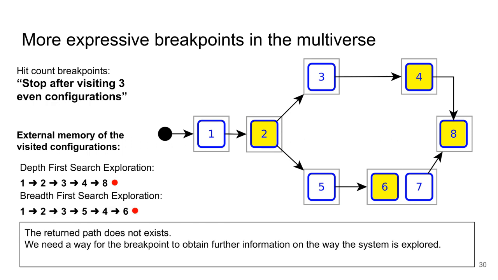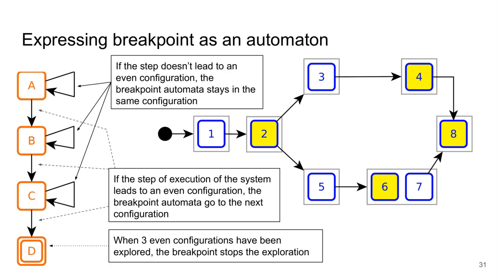However, if we decide to do a breadth-first search, then we will visit 1, 2, 3, 5, 4, then 6, and the path that is then returned is not valid because this path couldn't happen during a normal execution of the system. This means that the breakpoint must have a way to be informed of how the system is explored.